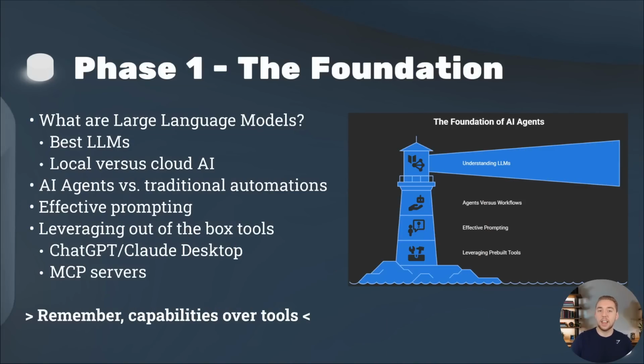The last thing that I'll say here for phase one is that you always need to remember capabilities over tools. And what I mean by that is you want to focus on what you're able to accomplish instead of getting into the nitty-gritty details of mastering specific tools. And it's so important. This applies to all the other phases going forward when we dive into other things like no-code tools or AI coding assistants.